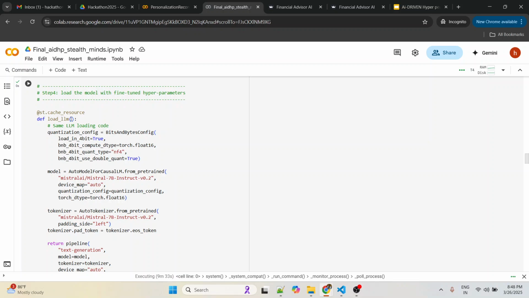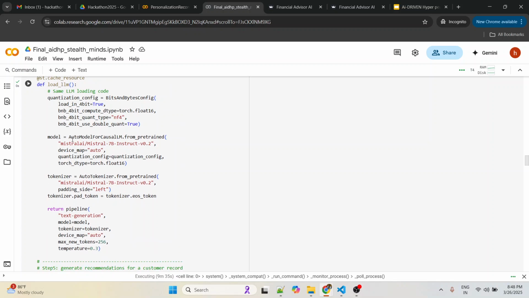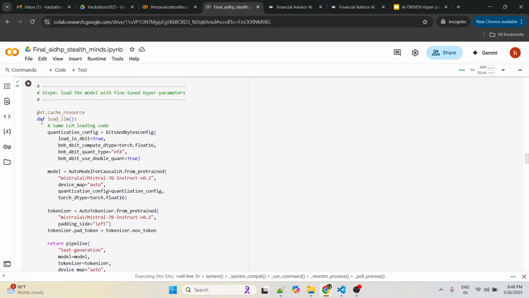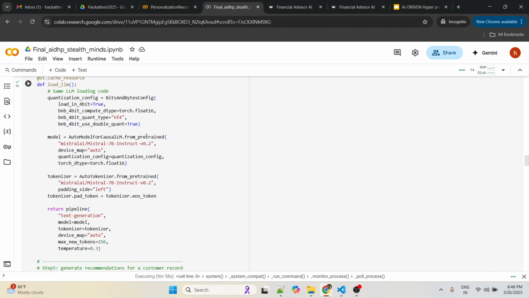We are loading the LLM model. The model that we chose is Mistral version 2, because version 3 is a bit heavier than this. We also define the pipeline, the tokenizer, and the max new tokens. The reason we use 256 is for optimization reasons. It was taking longer when we increased the max new tokens. Also, this model struggled a bit to display the results when we didn't have quantization. So we brought in quantization as part of the hyperparameter tuning and optimization.